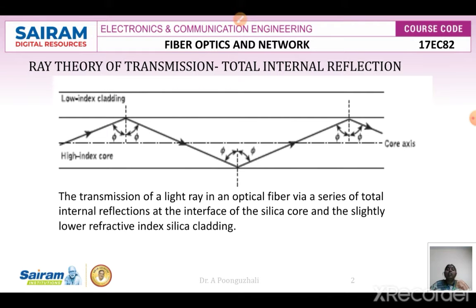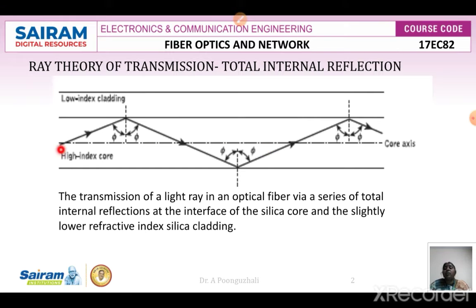Your total internal reflection is the process that the light wave propagated inside the fiber follows. So how does this total internal reflection occur? When the light ray is incident on the fiber, this is your core, and this core has a higher refractive index, and this is the core axis, and this is your cladding interface. The cladding has a lower refractive index compared to the core refractive index.